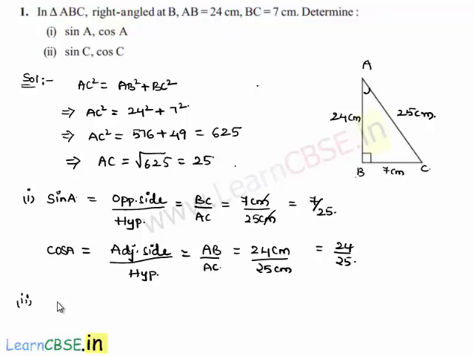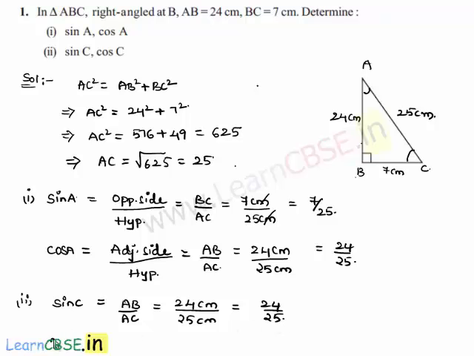He asked us to find the value of sine C. We know that sine of an angle is opposite side by hypotenuse. The side opposite to angle C is here AB by hypotenuse is AC, which is equal to 24 centimeters is AB and 25 centimeters is AC, which is equal to 24 by 25.